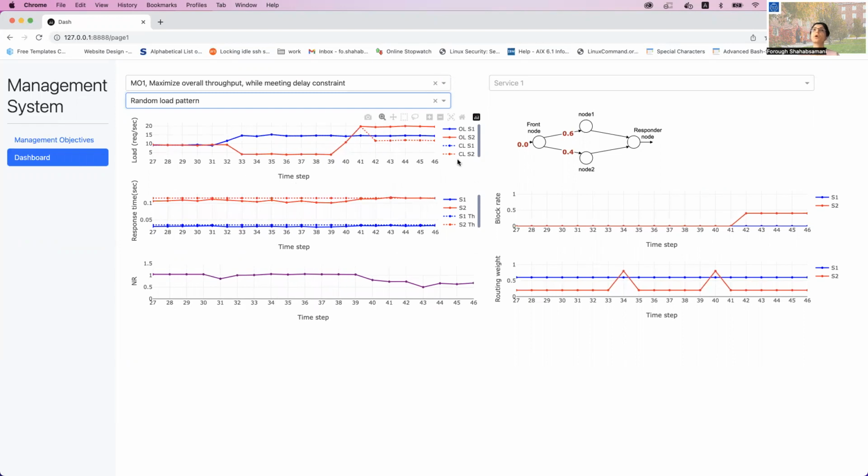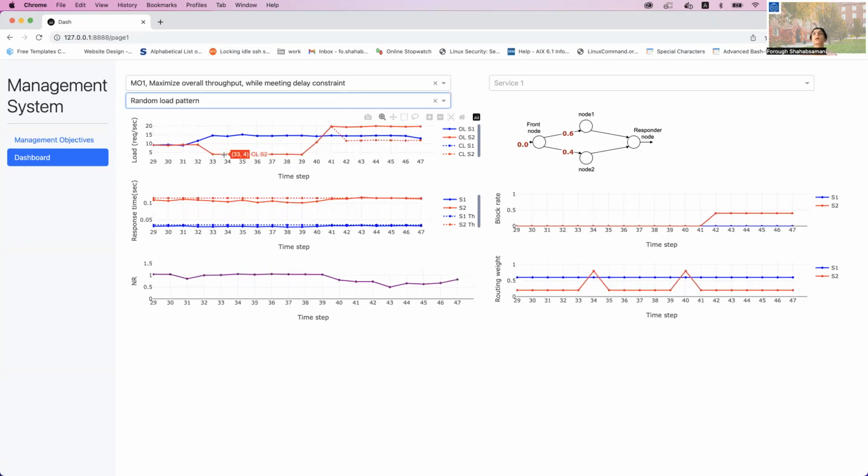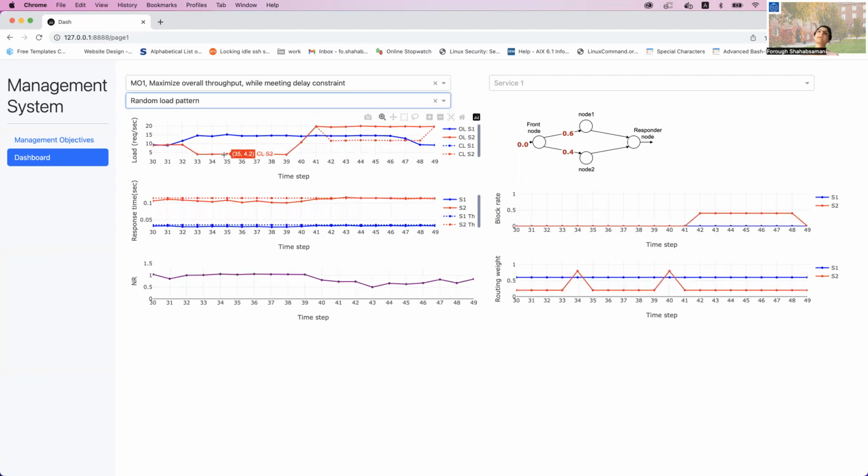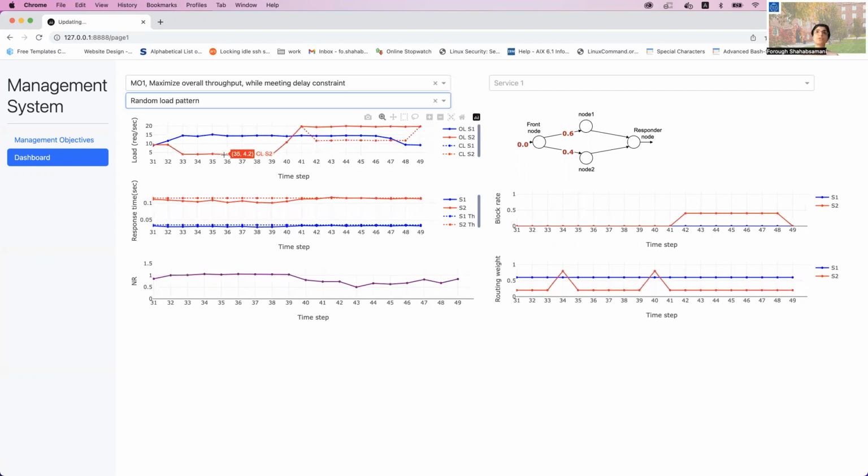In the upper window, we can see the offered load to the system, which clients send, and also the carried load that the system can reply. Here the carried load and offered load are equal in most cases, unless the agent changes the admission control parameter, or block rate parameter.